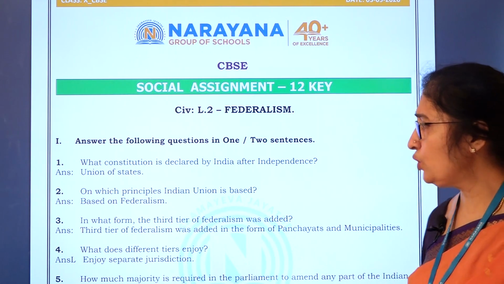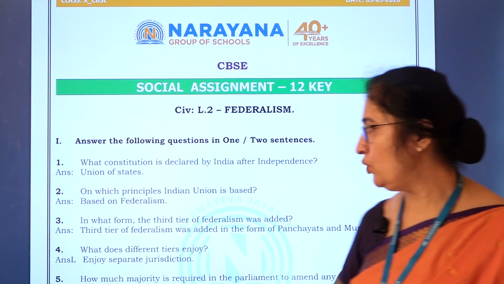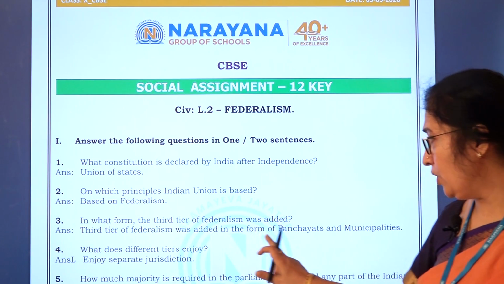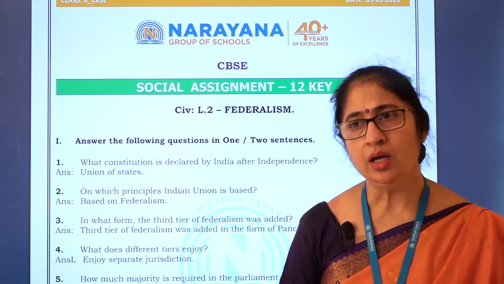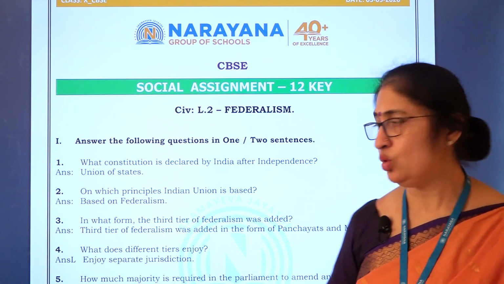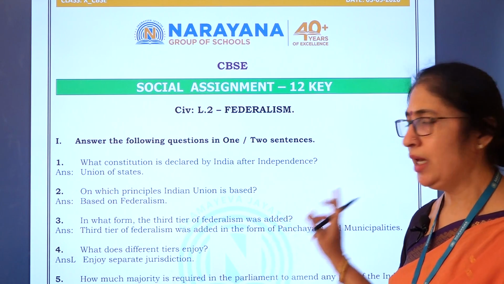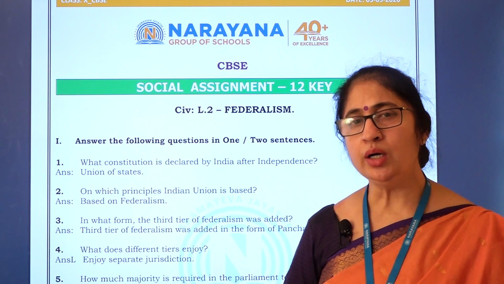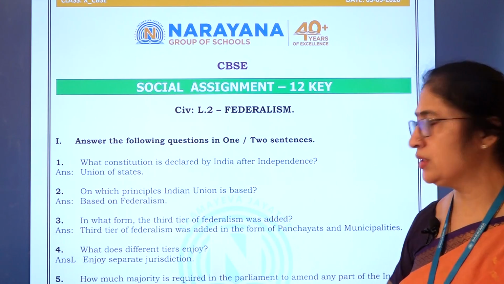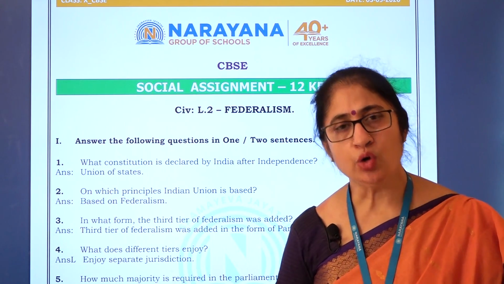Let's see the next question. In what form was the third tier of federalism added? That is in the form of panchayats at village level, and in the form of municipalities or municipal corporations at urban level. So at rural level we are using village panchayats or local panchayats. At urban level we are using the words municipalities or municipal corporations. So the third tier of federalism was added in the form of panchayats, municipalities and municipal corporations.